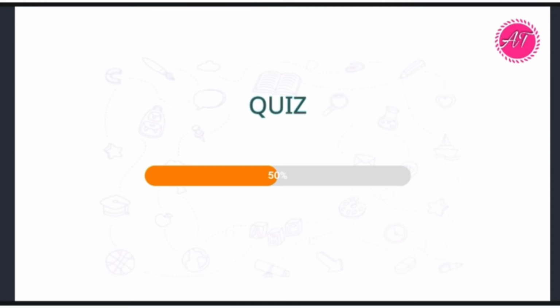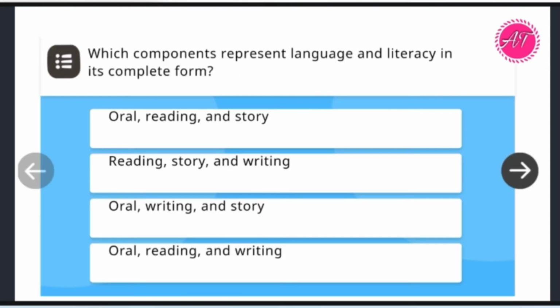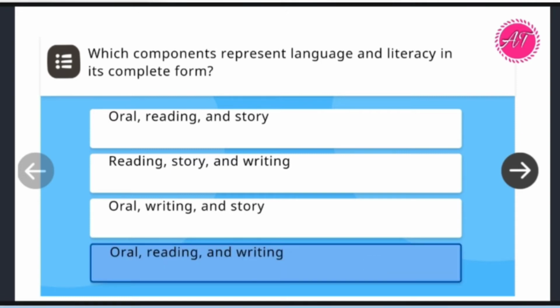Now let us move to the second set of this module. So let's start our quiz. So the quiz number 1. Which components represent language and literacy in its complete form? So the answer will be oral, reading and writing.